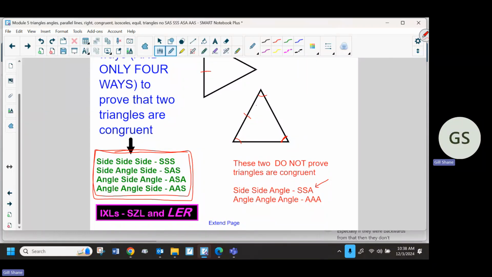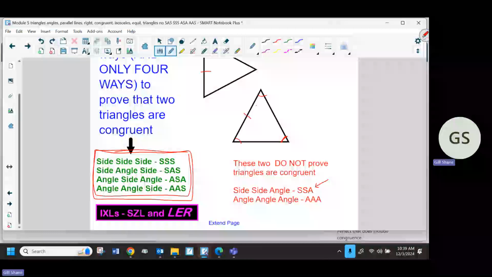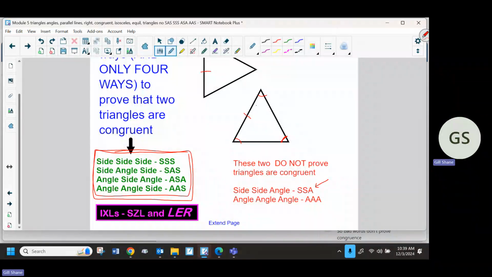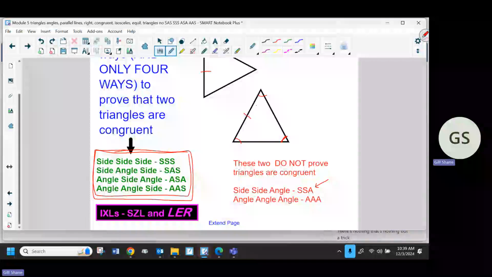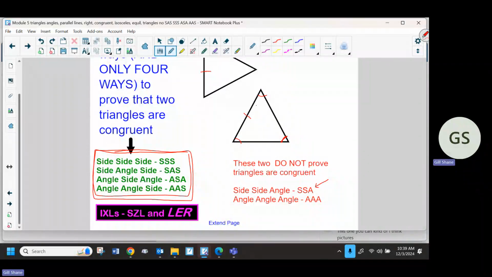What would that spell backwards? SSA. That's profanity. That doesn't prove congruence. So bad words don't prove congruence. That's just a way to memorize it. That's nothing but a trick. This one you can kind of picture; zooming in and out doesn't work.